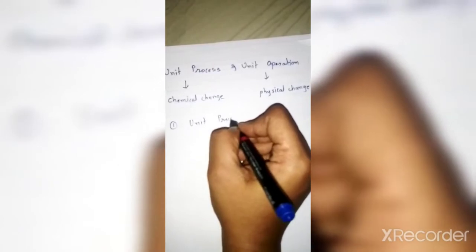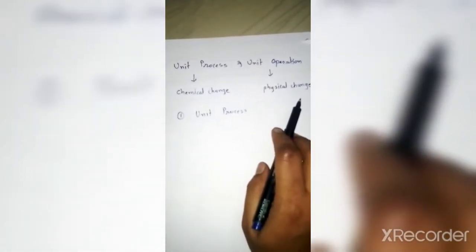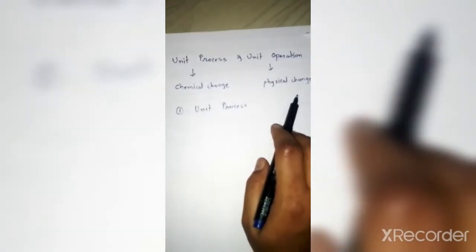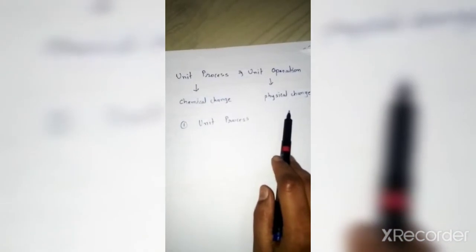First we will see in detail the unit process. Chemical production is a function of both these processes, that is chemical change as well as physical change. Means to form any product, that chemical reaction has to pass through the chemical change as well as the physical change.